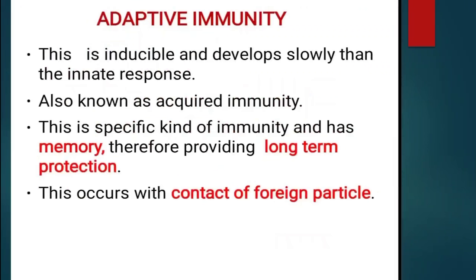This is inducible and develops more slowly than the innate response. It is also known as acquired immunity. This is a specific kind of immunity and has memory, therefore providing long-term protection. So adaptive immunity provides long-term protection. This occurs with contact with foreign particles.